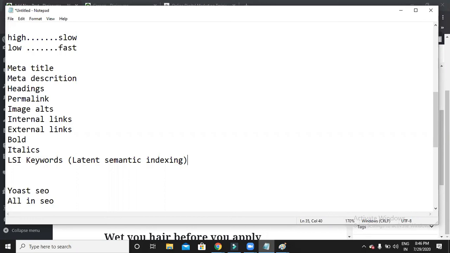Similarly, if I want to write a blog on precautions and the symptoms of COVID, you can write about cough and cold. In that, the LSI keywords will be fever, cold, or cough. So these things will be LSI keywords.